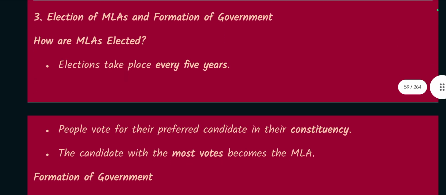Number 3. Election of MLAs and formation of government. How are MLAs elected? Elections take place every 5 years. People vote for their preferred candidate in their constituency. The candidate with the most votes becomes the MLA.